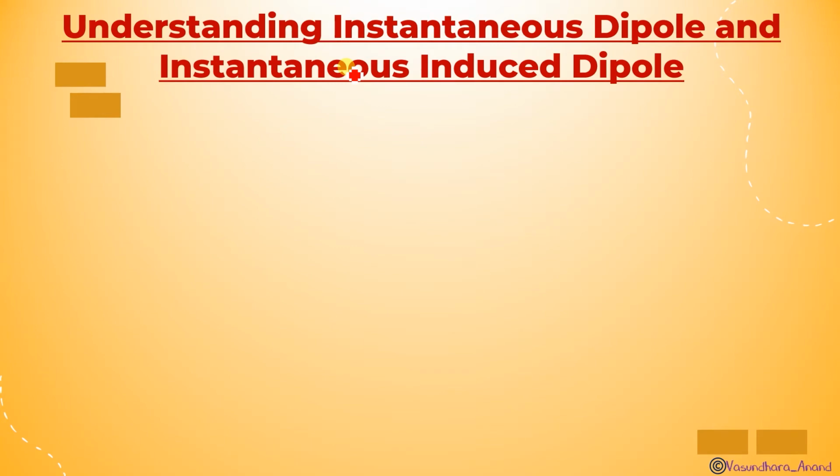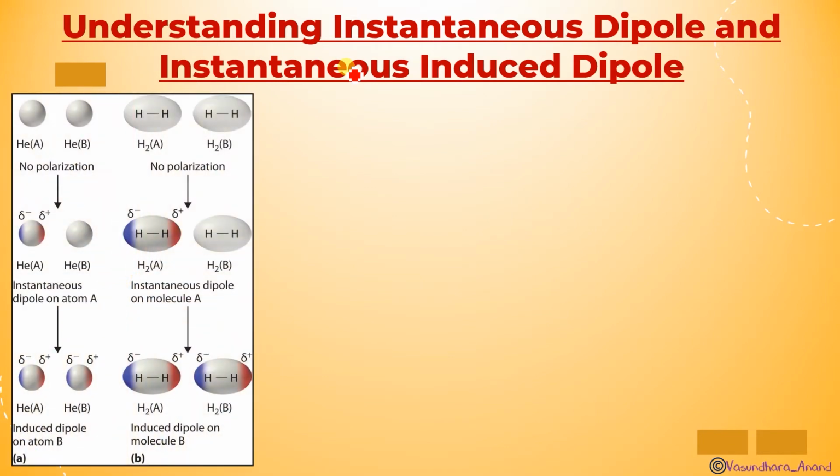First thing, we are going to understand instantaneous dipole and instantaneous induced dipole. What is the instantaneous dipole and instantaneous induced dipole? See, this is the picture. I can show you helium. I have taken the helium atom, 2 atoms of helium. One is denoted as A and another is denoted as B.